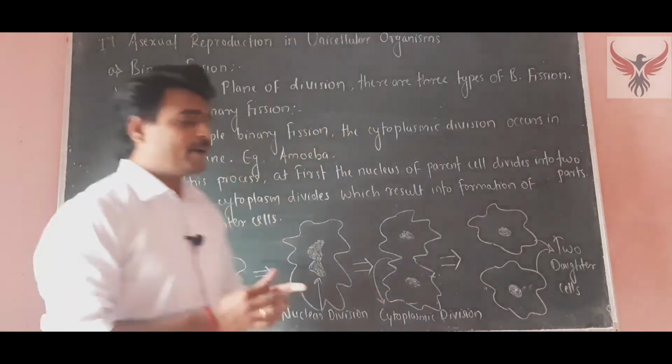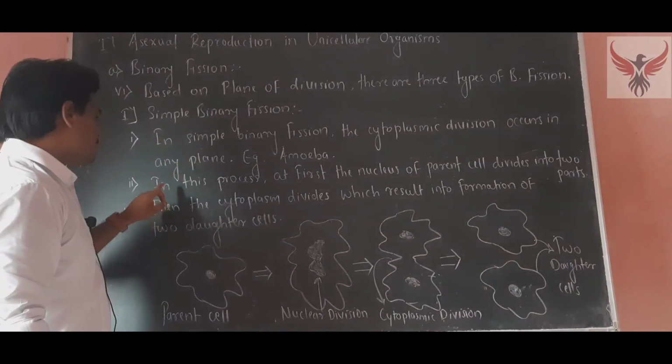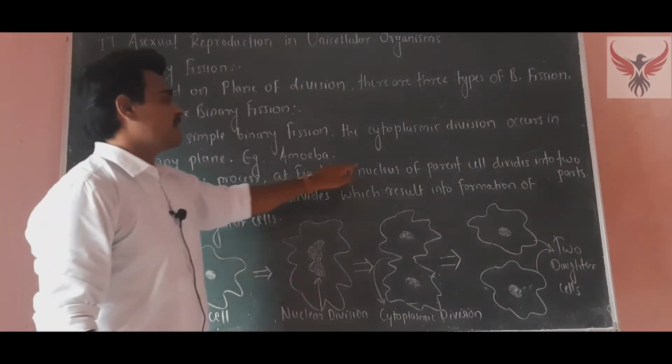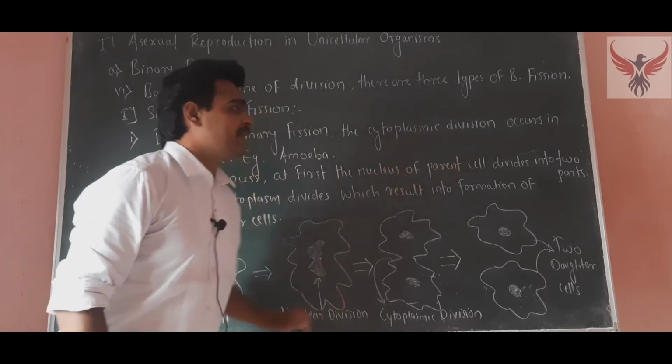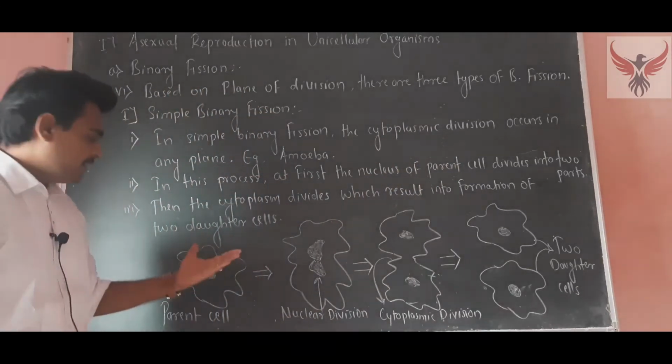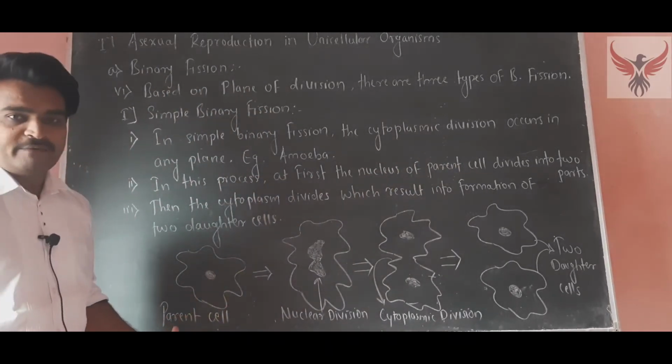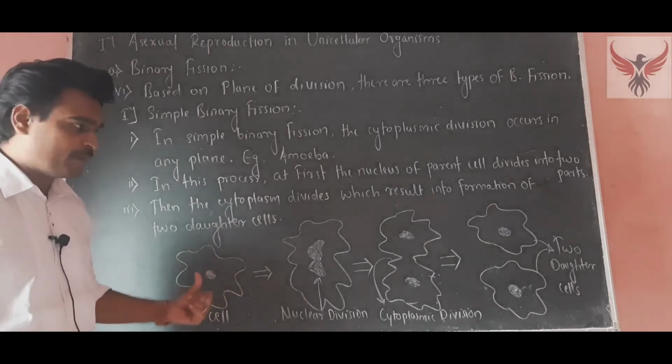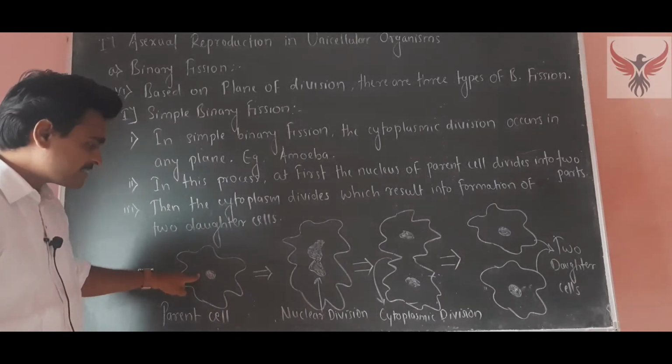The second point in simple binary fission is that, in this process, at first the nucleus of the parent cell divides into two parts. Here we can see the diagram of simple binary fission in amoeba. This is the parent cell.